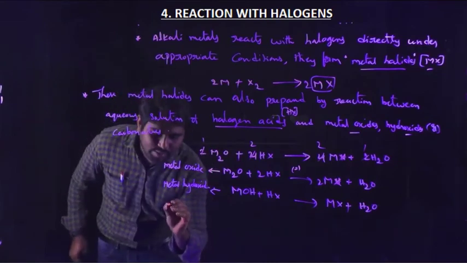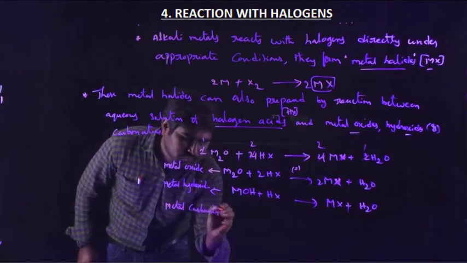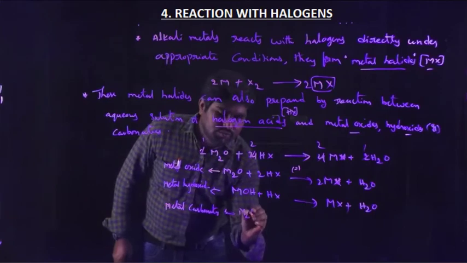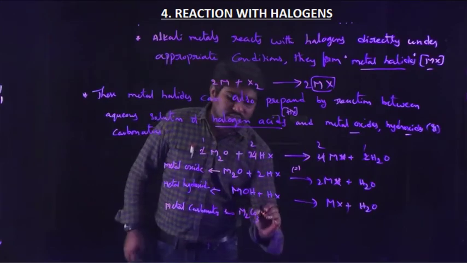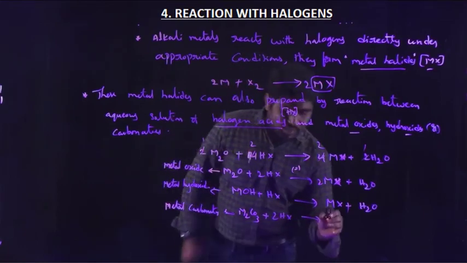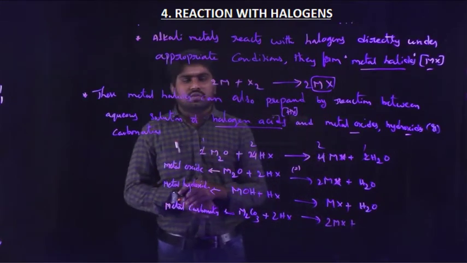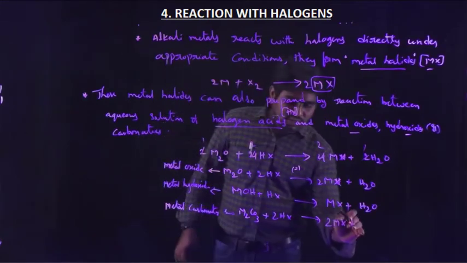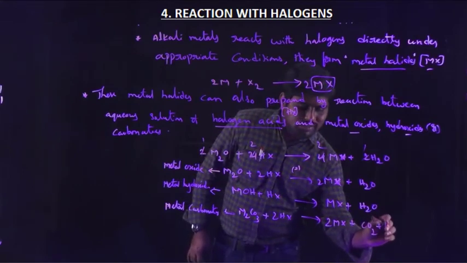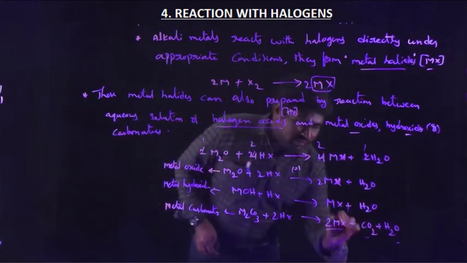Now I am taking metal carbonates, that is M2CO3. M2CO3 plus 2 molecules of HX will react and produce 2 molecules of MX plus CO2 plus H2O. These are byproducts, and this is our main product.